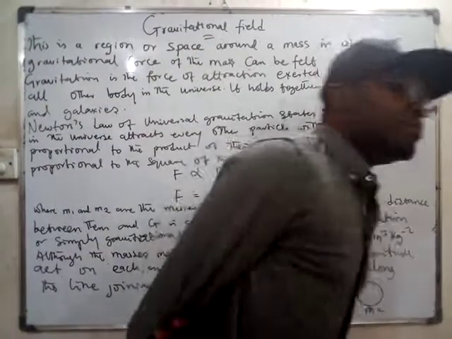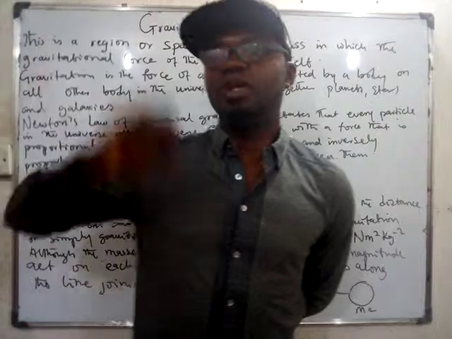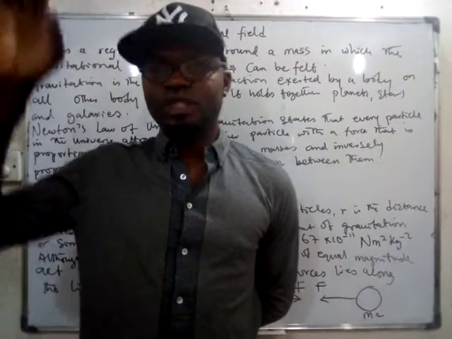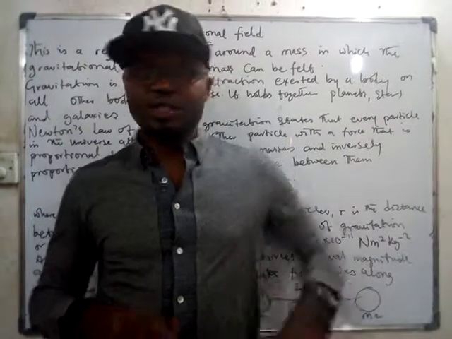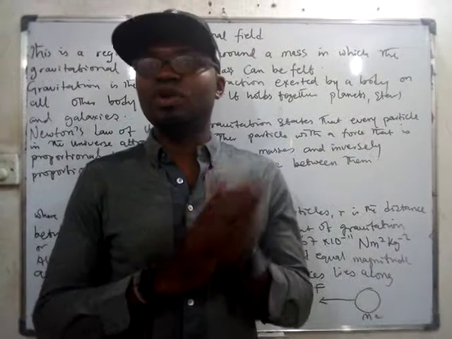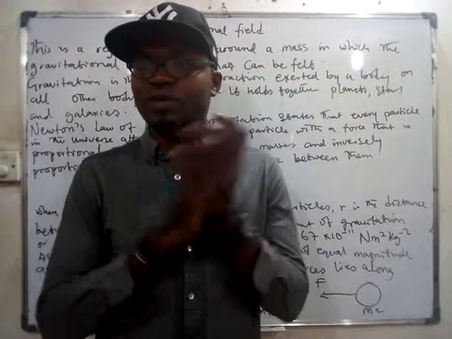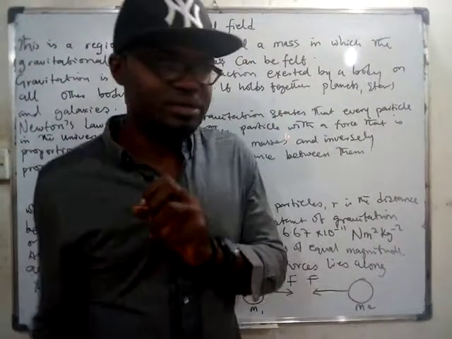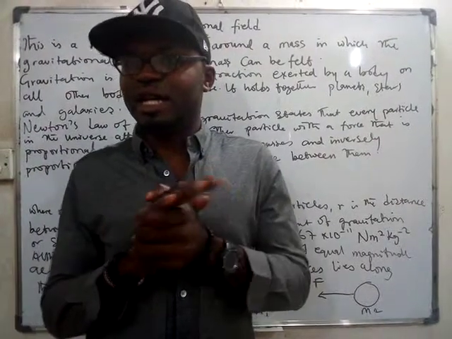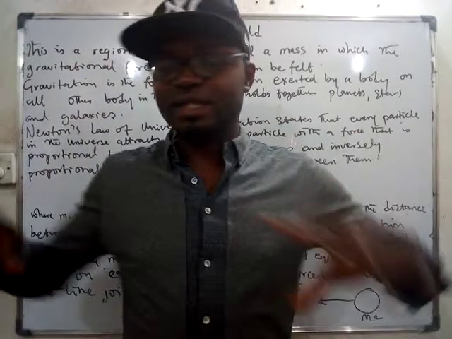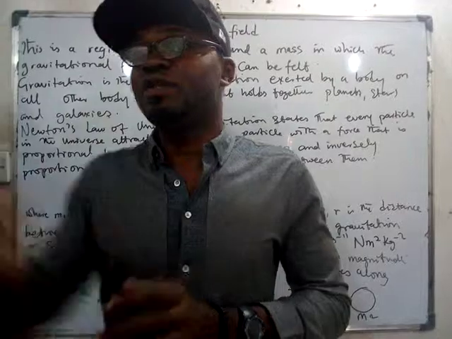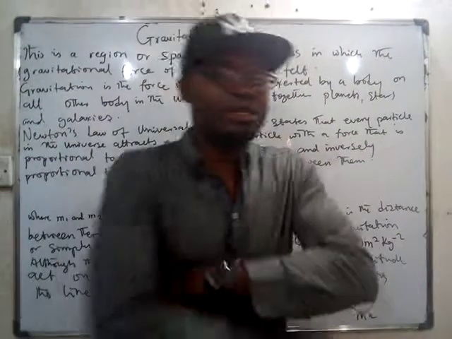When you throw a mango or a ball up, what happens to it? It comes down, because there is what we call gravitational force that acts on that ball. Anything that has mass, whenever you throw it up, the force of gravity acting in the space of the earth will draw such ball or mango down.